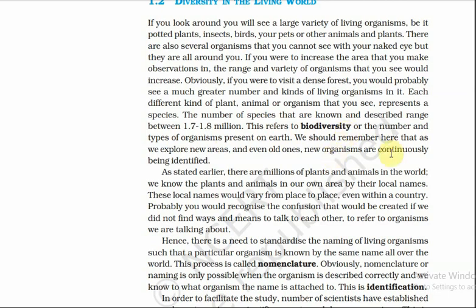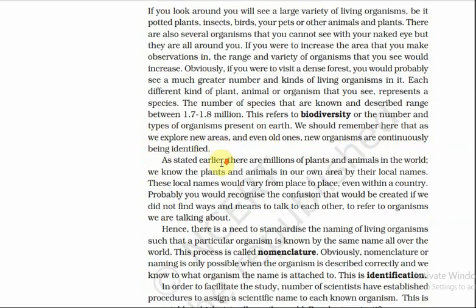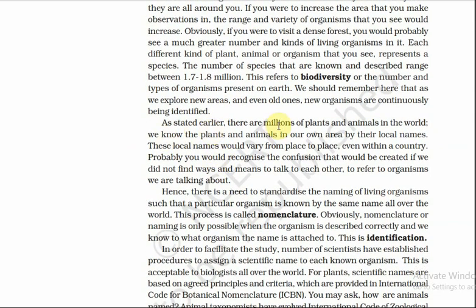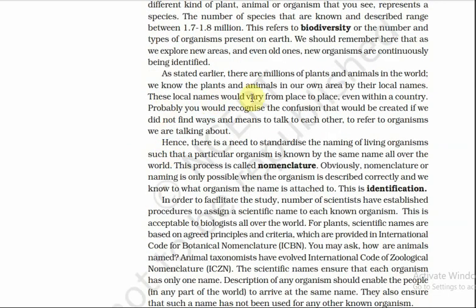We should remember that as we explore new areas and even old ones, new organisms are continually being identified. As stated earlier, there are millions of plants and animals in the world. We know the plants and animals in our area by their local names. For example, his name is Pratik, his name is Rahul, the dog's name is Puppy.